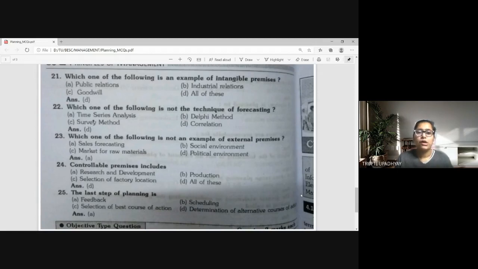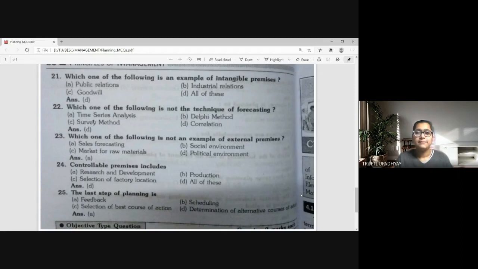Which one of the following is not the technique of forecasting? A, time series analysis, B, Delphi method, C, survey method, D, correlation. I already discussed time series, so time series is part of forecasting. Delphi technique is also used in forecasting. Survey is also done for forecasting. So correlation is not the technique of forecasting. The answer is correlation.